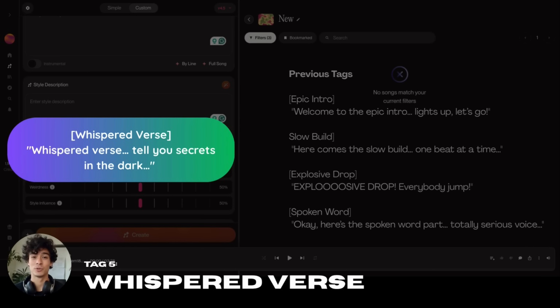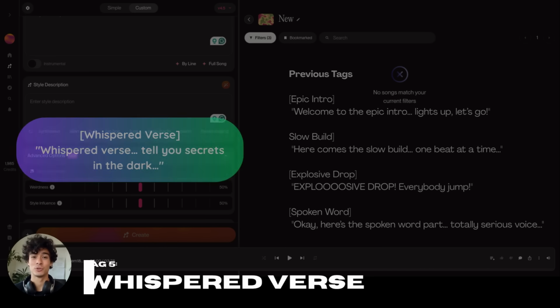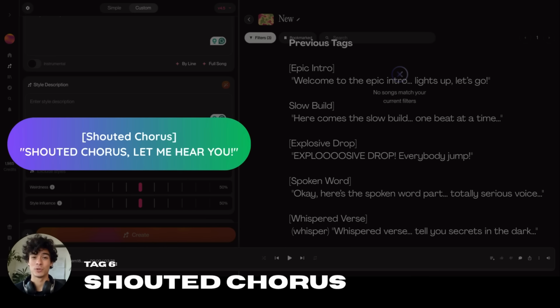After that, we'll use the whispered verse tag. This tag softens the vocal into a hushed, intimate tone, perfect for a quiet moment before things get big again. Let's add this in too. Then let's do a shouted chorus. This adds power and volume to the vocals. Imagine a stadium sing-along. Let's add this in too.